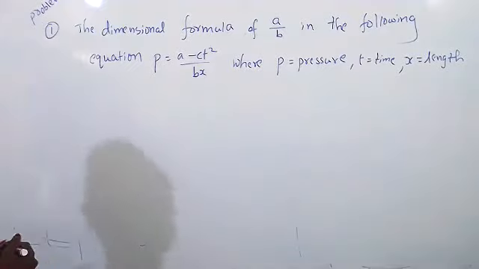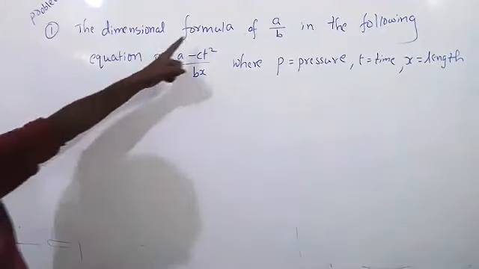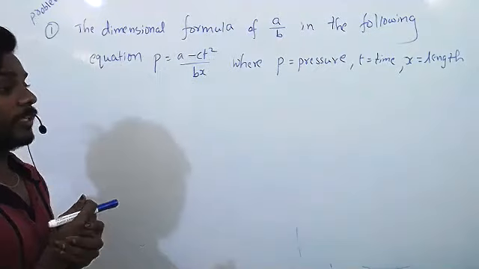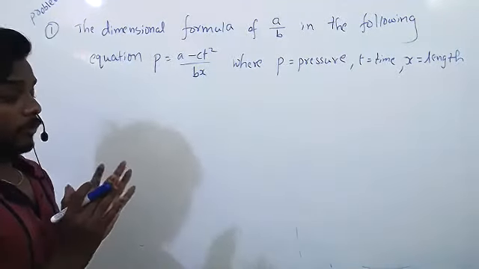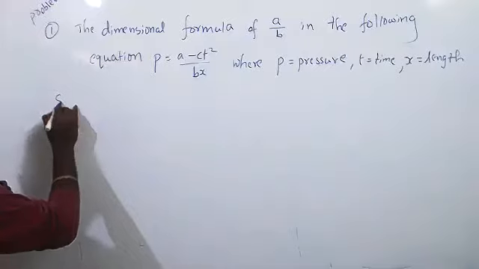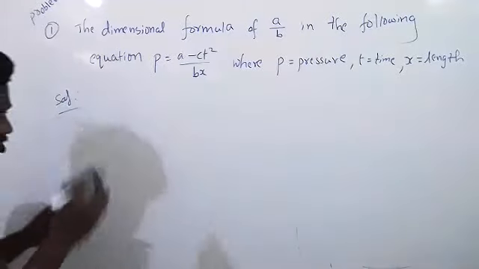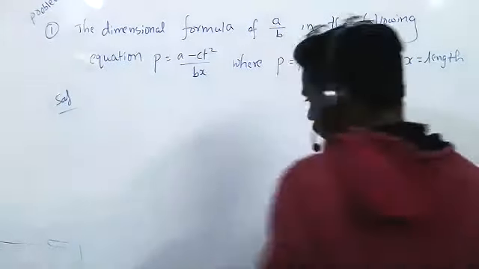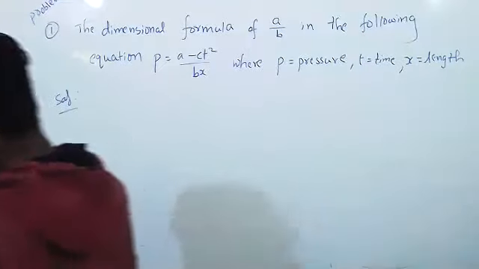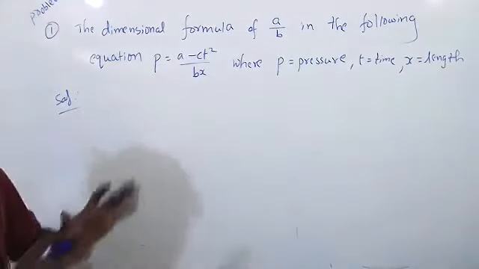Now we have to find the dimensional formula of A by B. I don't know how to calculate it; you have to give me an idea. Solution. Did everyone write the problem first? Yes, sir. What is this problem based on? The principle of homogeneity.